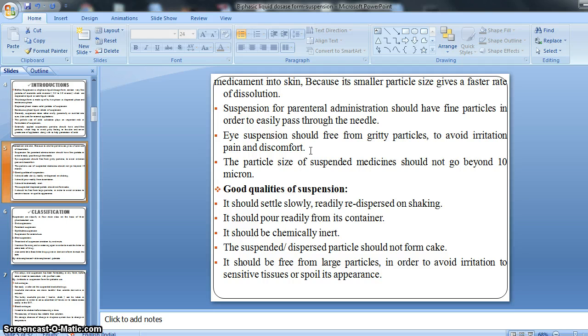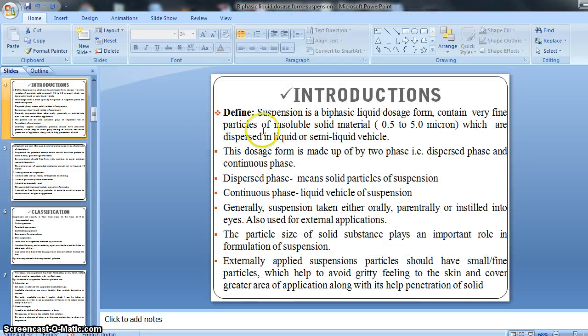Then the particle size of the suspension medium should not go beyond 10 microns. Means there is one final limit: the particle size of the suspended medicines or insoluble material should not be more than 10 microns, right? For the specific official book says the particle size of the solid material of a suspension should be 0.5 to 5 microns, right?